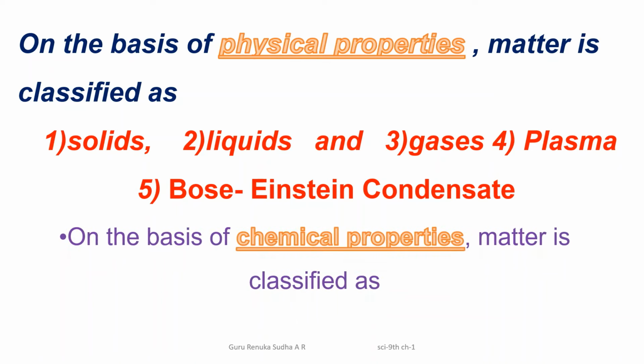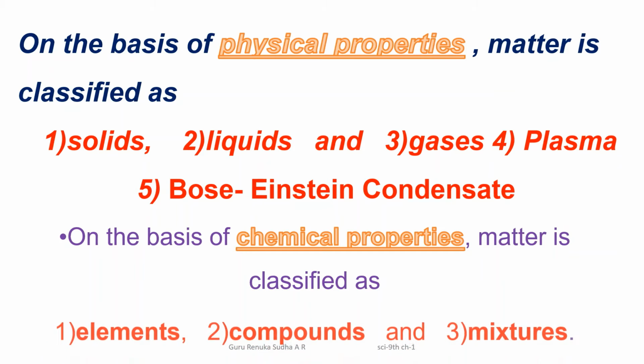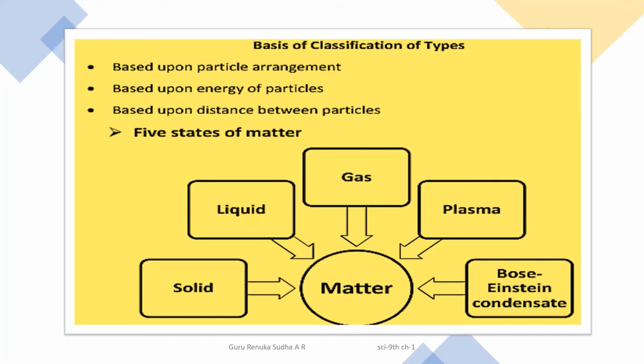On the basis of chemical properties, matter is classified as elements, compounds and mixtures. So based on these physical and chemical properties, they have come to the conclusion that these are classified based upon particle arrangement, the energy of the particles, and the distance present between the particles.